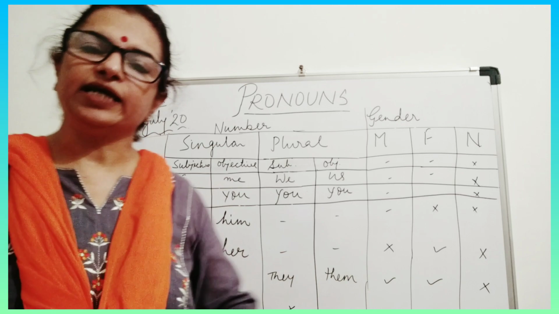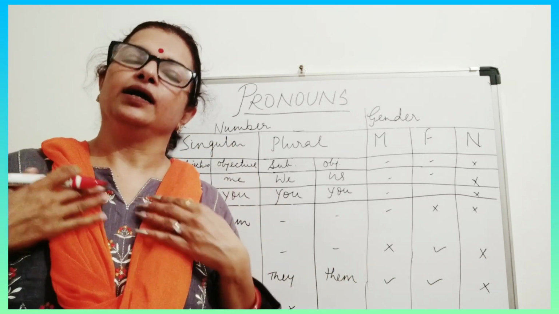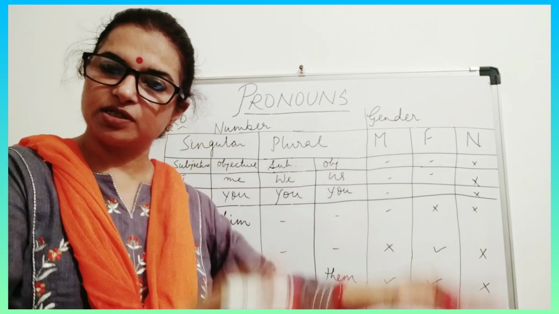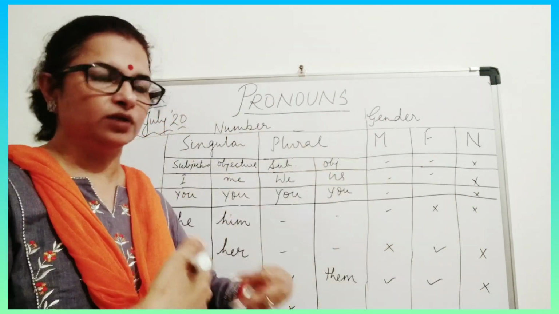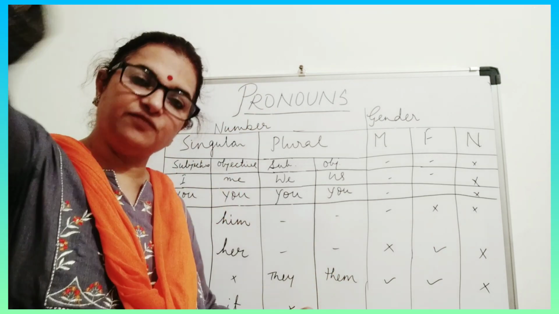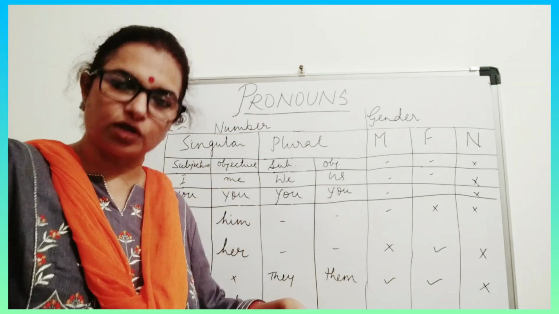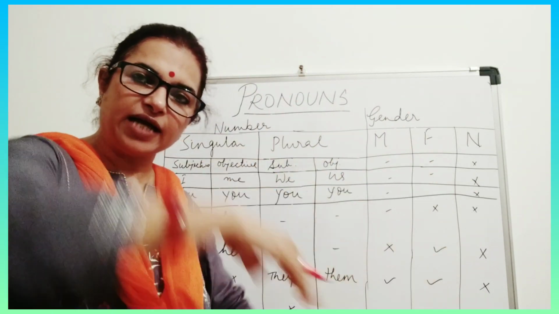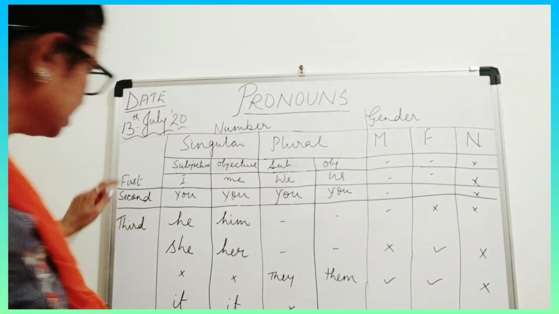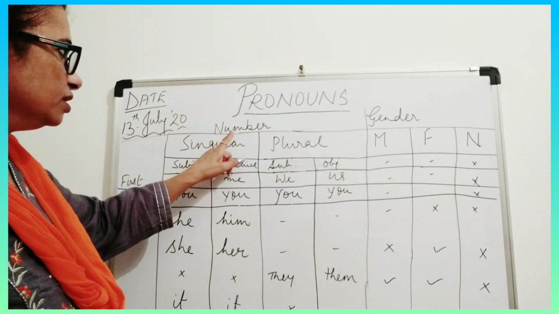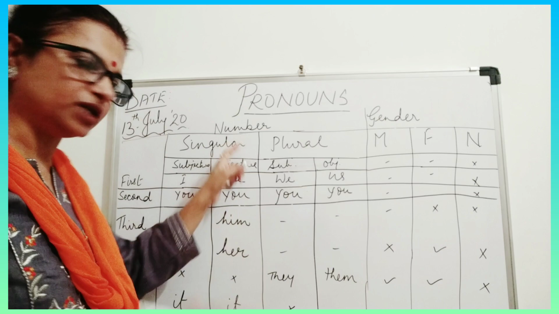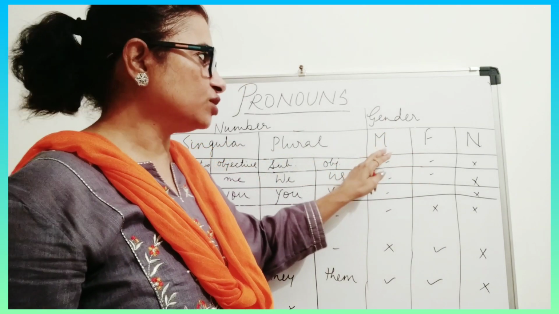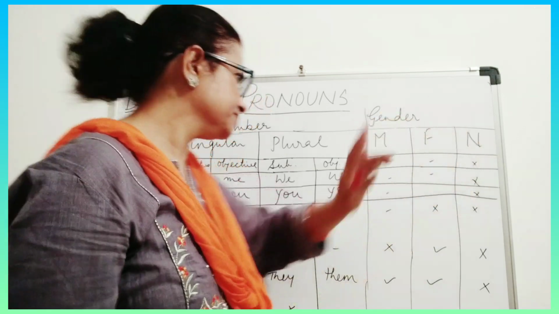First person is like when I am speaking to you, so I am the first person. The person whom I am speaking to is the second person. And the third person, when we both are talking of somebody who is not here, somebody else, that is the third person. So these are the three persons. Now number. Numbers are singular number and plural number. Gender. There are three genders: masculine, feminine and neuter gender.